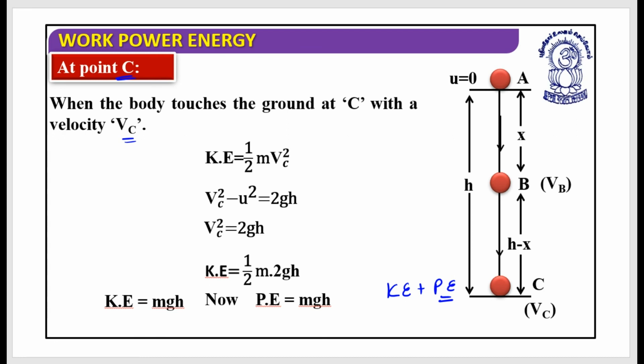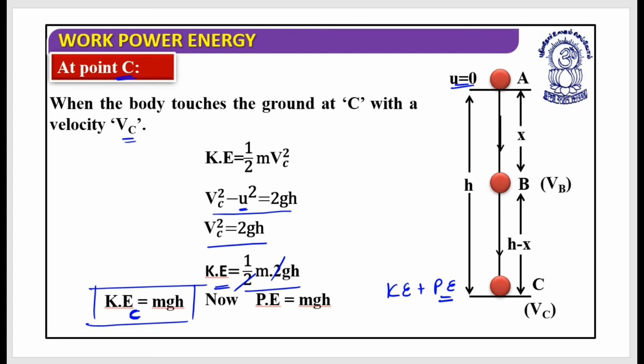As simple as that, we have a relation which is v square minus u square equals 2gh. It has been dropped from here, so u is equal to 0. So vc square should be equal to 2 into g into h, and the kinetic energy should be equal to half mv square. V square has been replaced by 2gh, so this 2 has gone, and the kinetic energy at point C could be given as m into g into h.